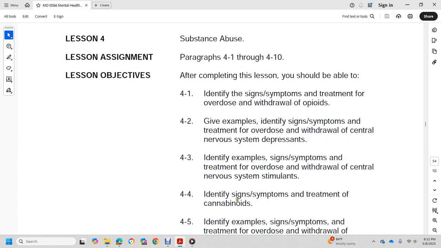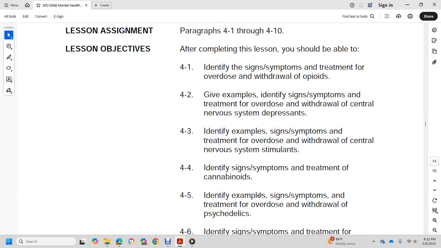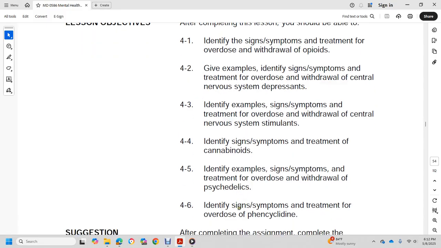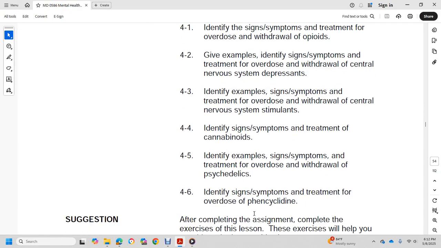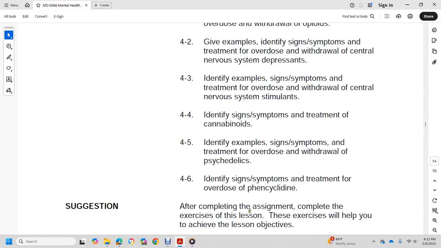Identify signs, symptoms, treatment of the cannabinoids. Identify example of signs, symptoms, treatment of the overdose withdrawal of the psychedelics. Identify signs, symptoms, treatment for overdoses of phencyclidine.